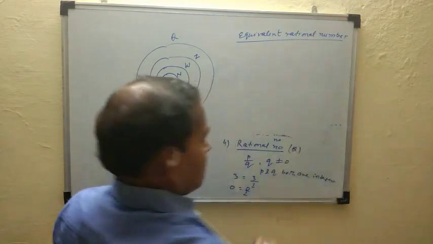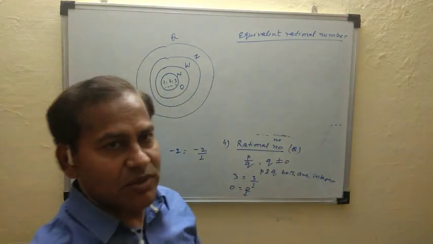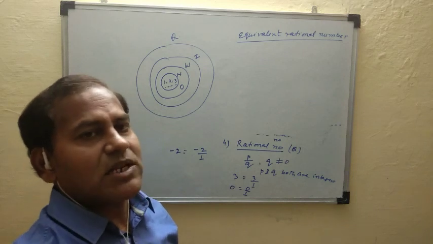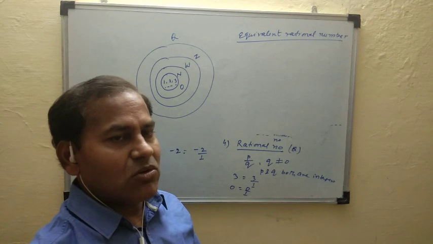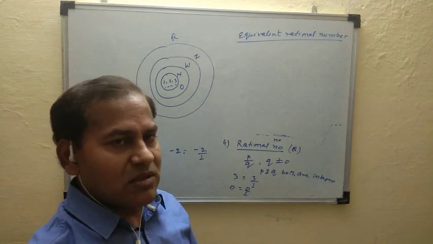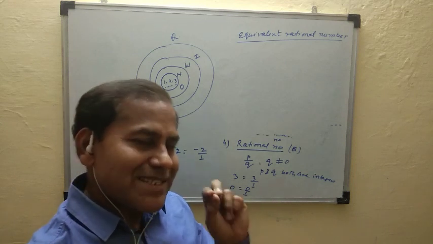Equivalent rational number. Equivalent rational number means two or more rational numbers whose numerical value is the same.